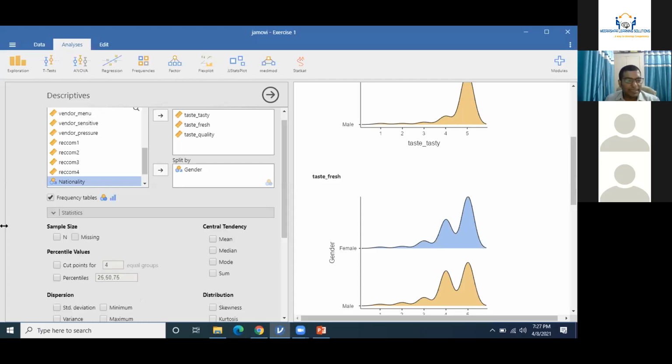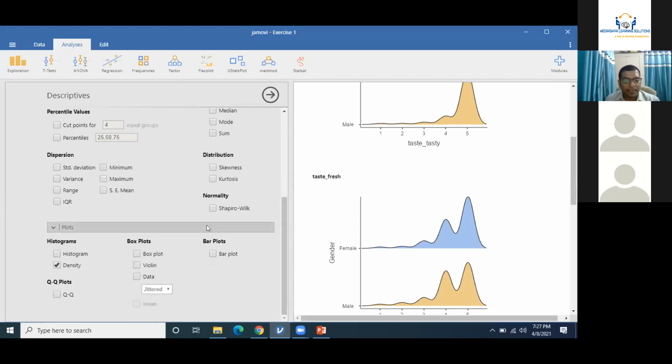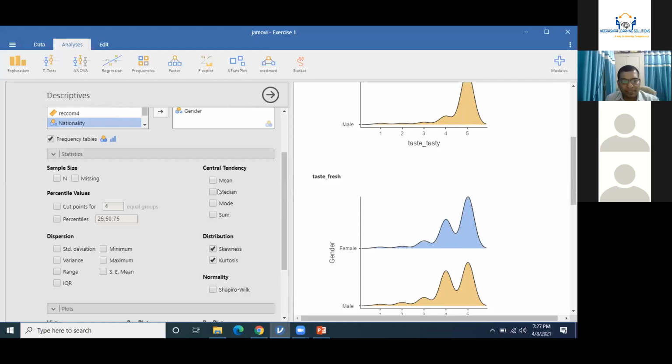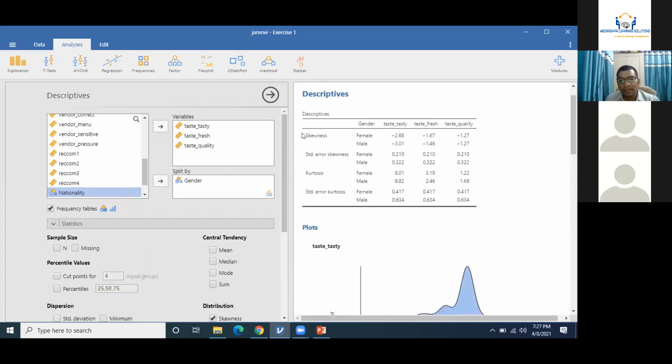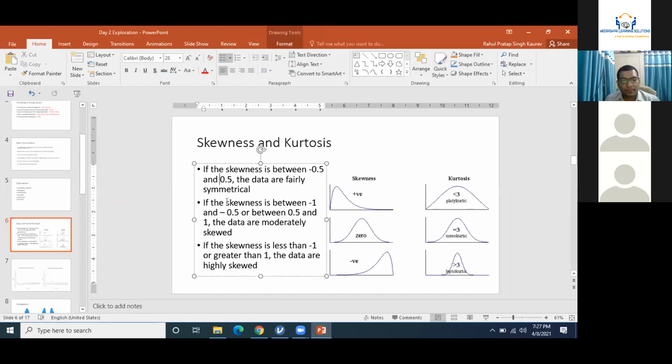If I move to the statistics part, and click on skewness and kurtosis, a separate table will be created. I can remove this classification by gender, but you can see the skewness of males and females data. If skewness is less than -1 or greater than 1, your data is highly skewed.